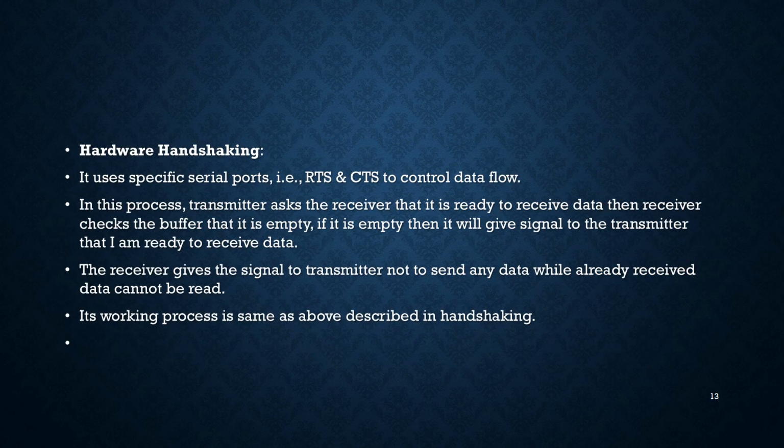In case of hardware handshaking, it uses specific serial port lines, that is RTS and CTS, to control data flow. In this process, the transmitter asks the receiver whether it is ready to receive data. Then the receiver checks whether the buffer is empty. If it is empty, it will give a signal to the transmitter that it is ready to receive the data. Otherwise, the receiver signals the transmitter not to send any data while the already received data cannot be read. Its working process is the same as whatever we mentioned in case of no handshaking.